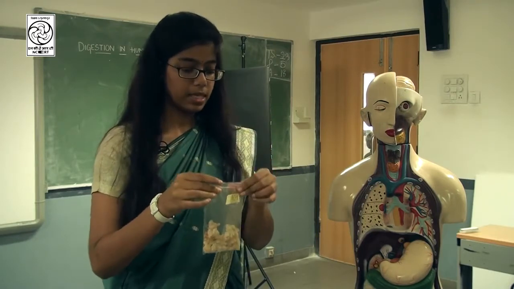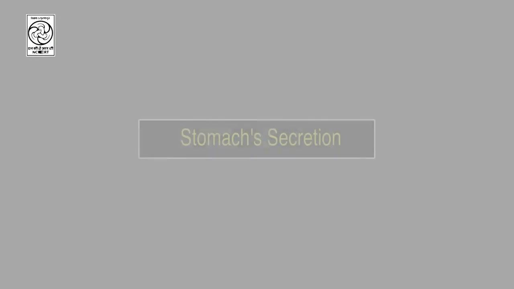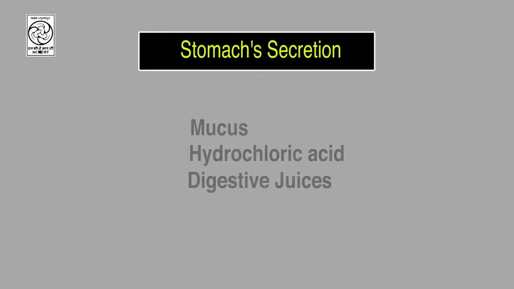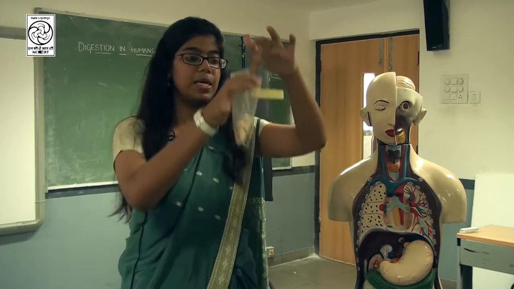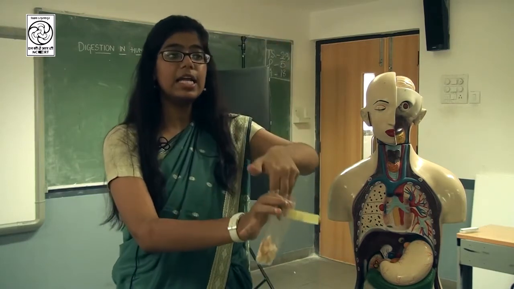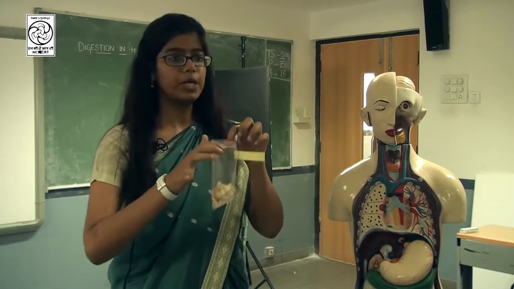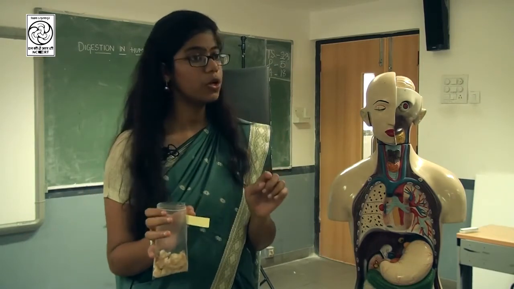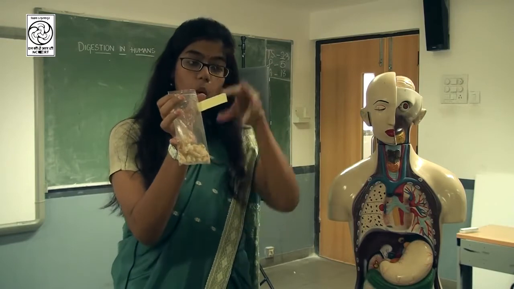Now what happens? As you said, the stomach secretes mucus, hydrochloric acid, and digestive juices. Mucus is basically the inner lining of the stomach which protects it or makes it moist. Now there are hydrochloric acids which are secreted on the food.